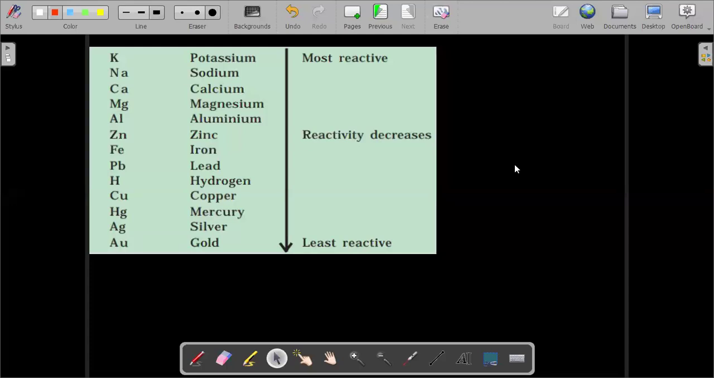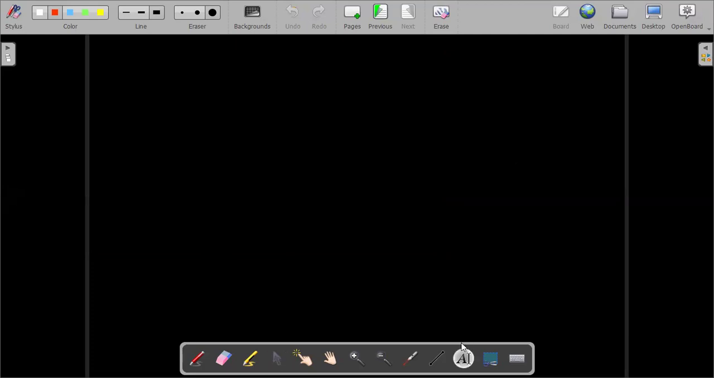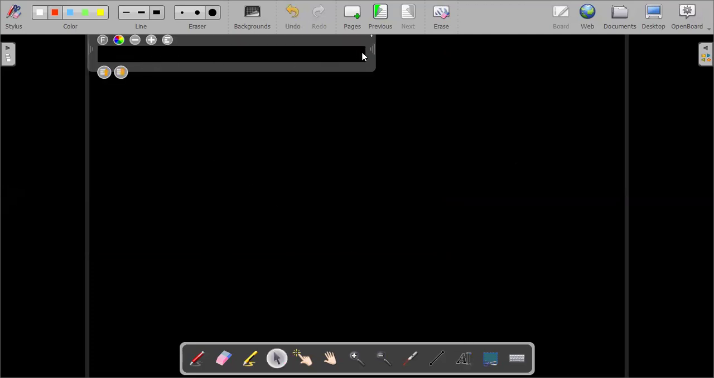We'll come back to the activity series again. First we start with reaction of metals with oxygen.